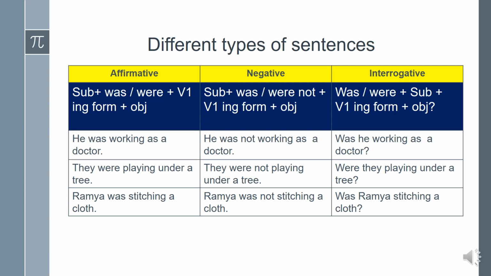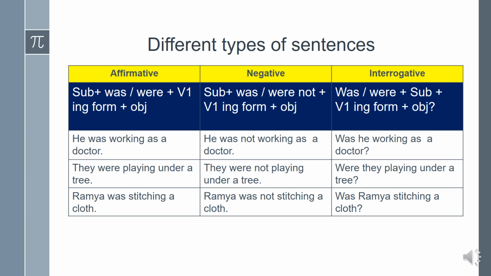Negative: subject plus was or were not plus V1 form plus object. Here in the negative sentence we add the word not. He was not working as a teacher. They were not playing under a tree. Ramya was not stitching a cloth. In these sentences we use the word not.